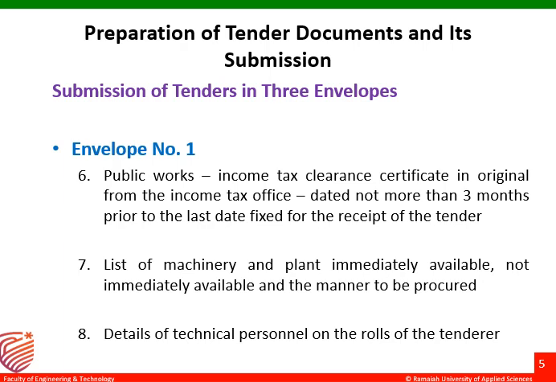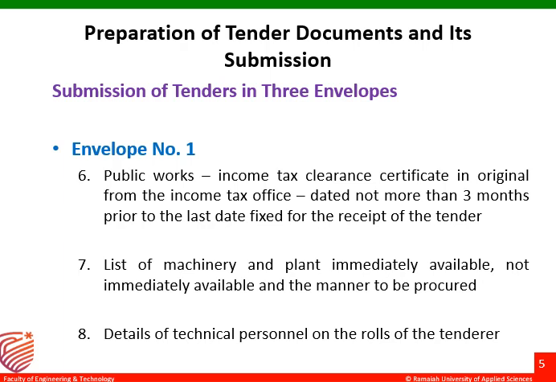Okay, all those details have to be furnished here in the list of machinery and plant. Then the details of technical persons on the rolls of the tenderer. Usually in government projects, the principal or the owner, to take up a particular project, will mention some pre-qualification criteria, meaning some 10 senior engineers should be there, 5 senior designers should be there, 4 project managers should be there. So like that, there will be criteria.